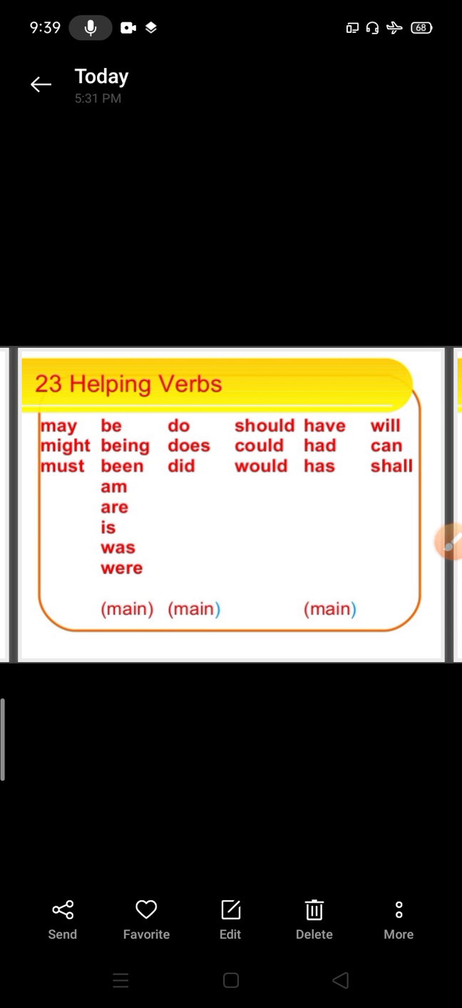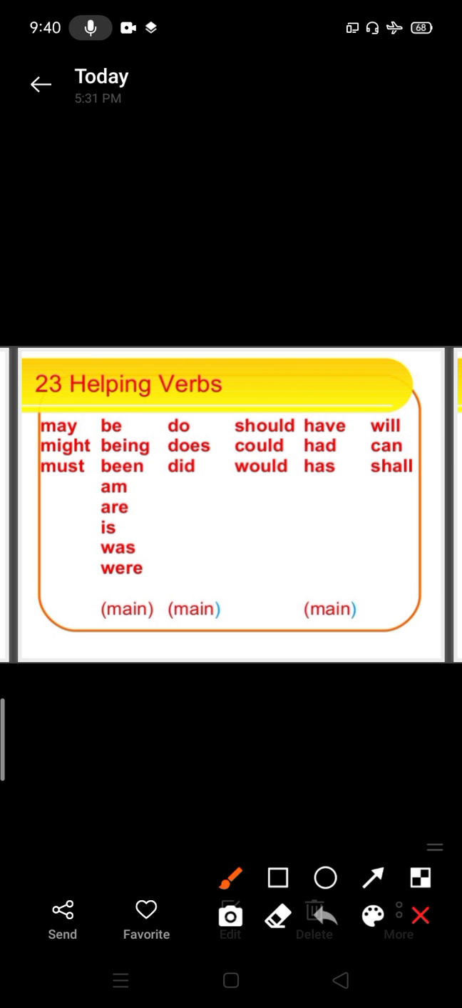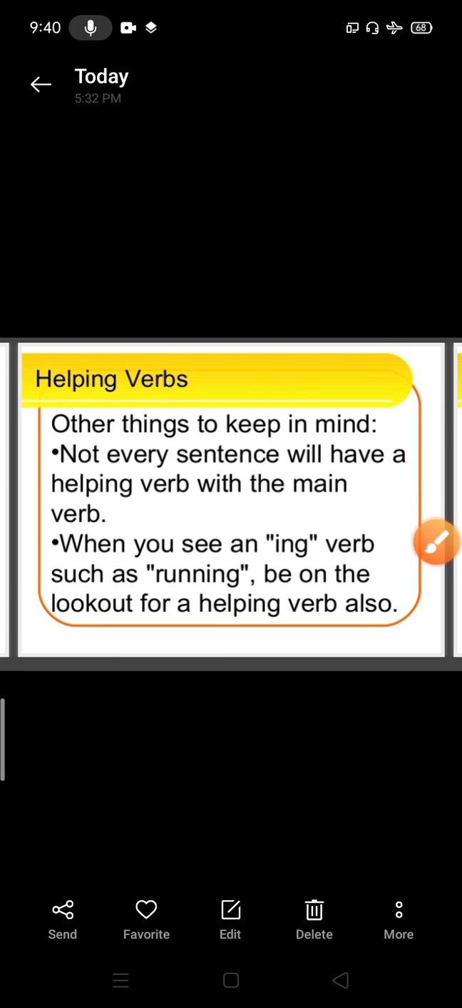Here are some examples of helping verbs. Let's read them one by one. May, might, must, be, being, been, am, are, is, was, were. These are all used according to the tenses. If we are using present tense, we will use is, am, are. If we are using past tense, then we will use was, were. If we are using future tense, then we will use will, shall, etc. Do, does, did, should, could, would, have, had, has, will, can, shall. These are all the helping verbs.